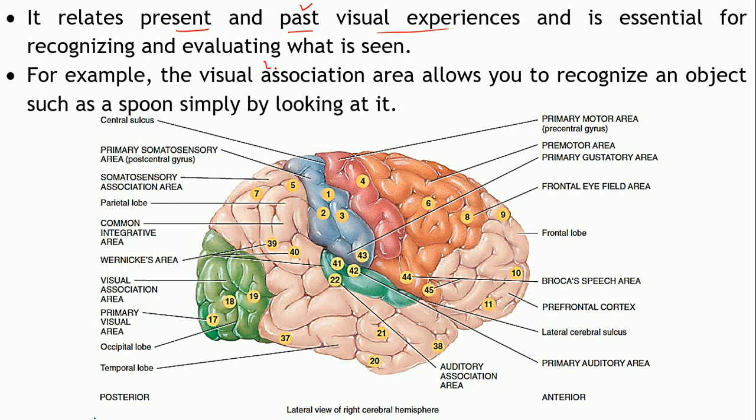So this area will help you to recognize a particular object. Remember this example I had given previously in the introduction. Your primary visual area will allow you to see an object, but your visual association area will help you to understand what it is or recognize what it is just by looking at it.